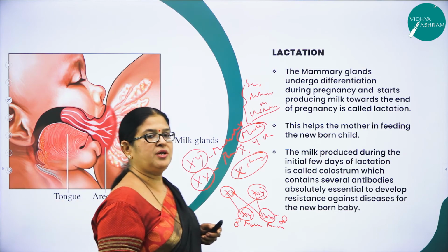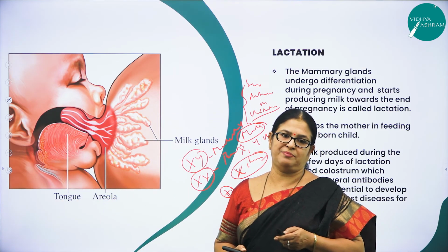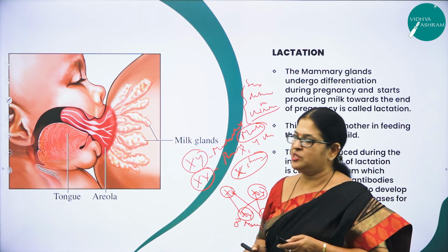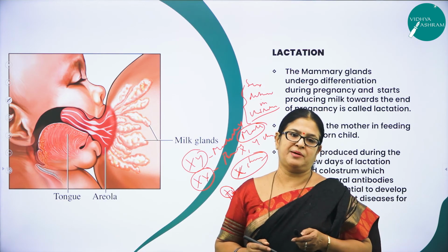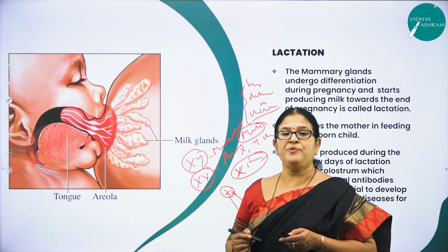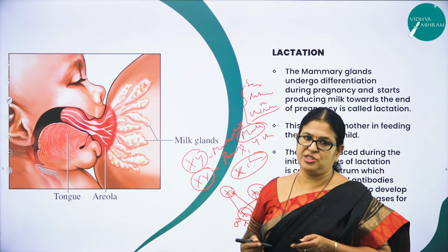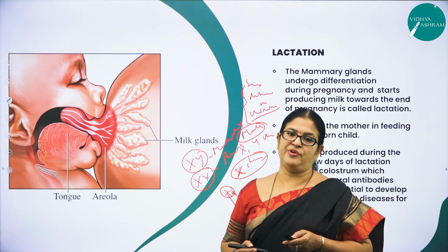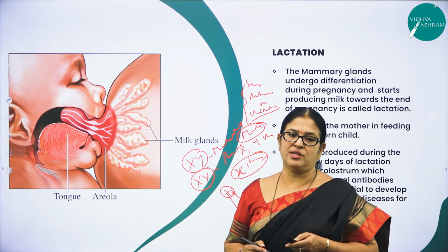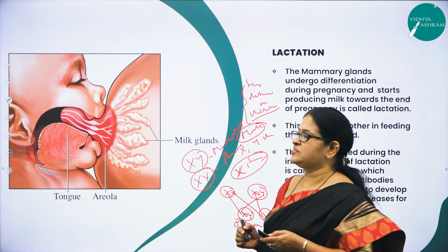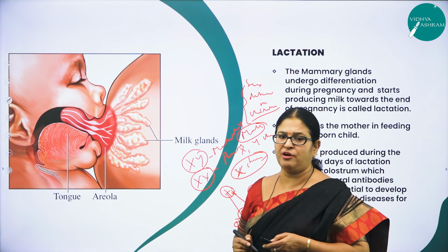Hope you have understood all the concepts we have studied in this very important chapter called human reproduction. With all these concepts, I have completed this chapter. Hope you have understood all the concepts from my session 1 to session 4, and the diagrams are also very important, children. So try to learn all the concepts very carefully as well as the diagrams. This chapter is very important from the examination point of view.